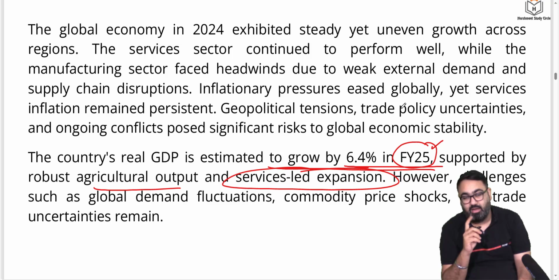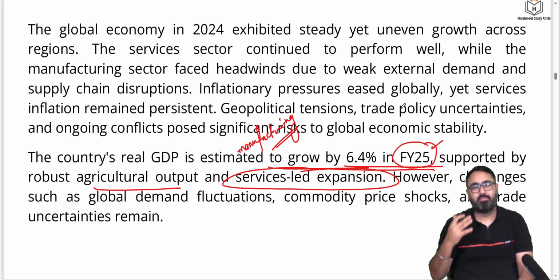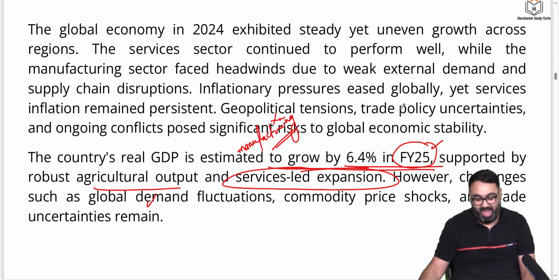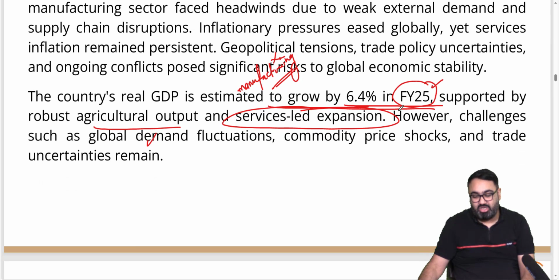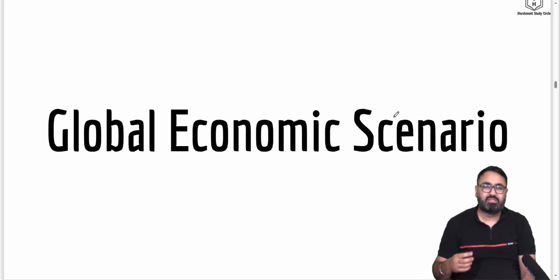Now, please understand what they mean to say is that we are not expecting a lot from manufacturing. If the three components of the economy are agriculture, manufacturing and services, we are mainly expecting growth to come from services and a robust agricultural output, but not a lot from manufacturing. That is not a good sign, because India has been trying to give a push to Make in India, to give more jobs to people, because out of all the three, most of the jobs can be unlocked through manufacturing only, which is where India is lagging.